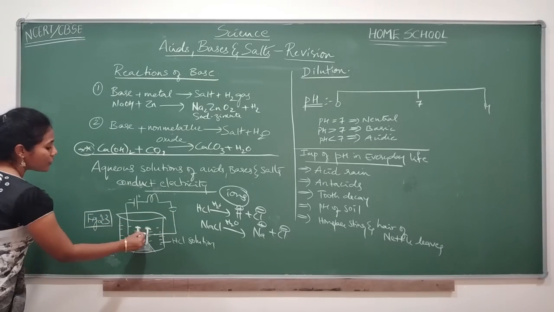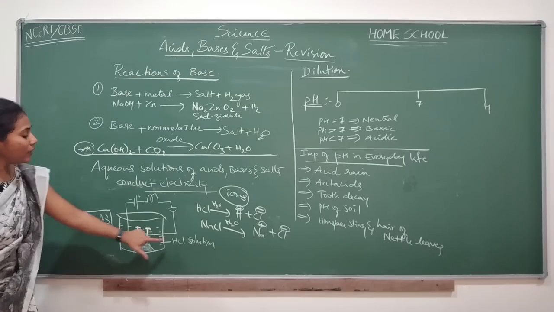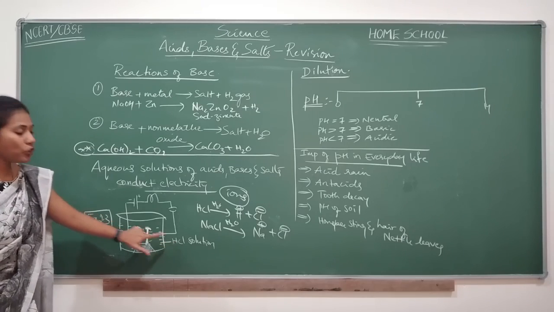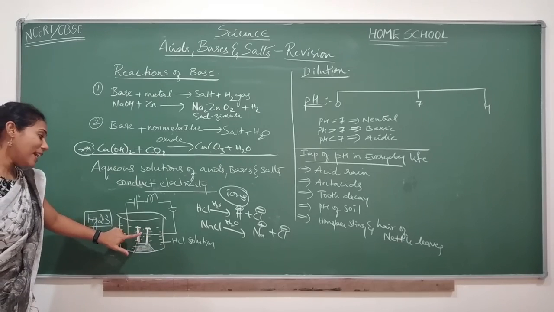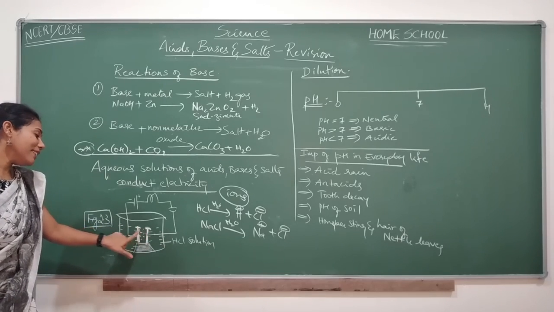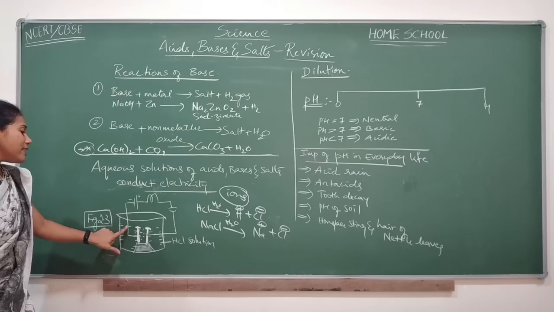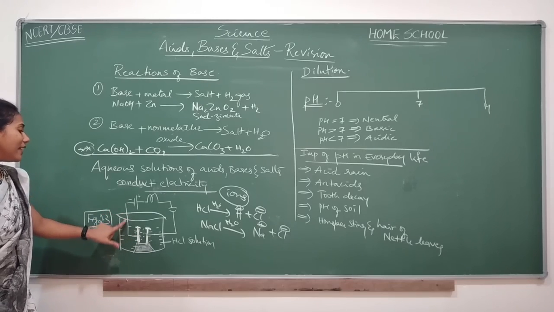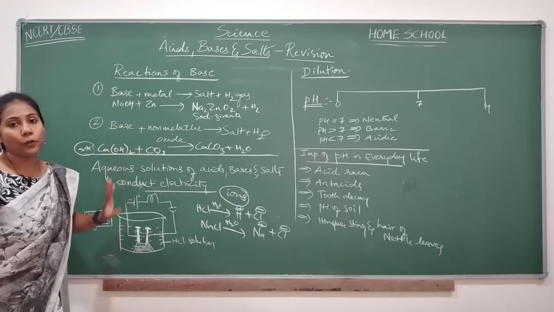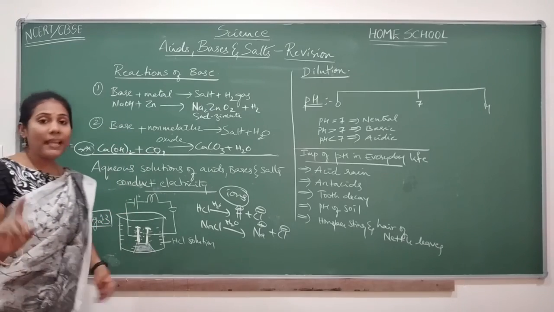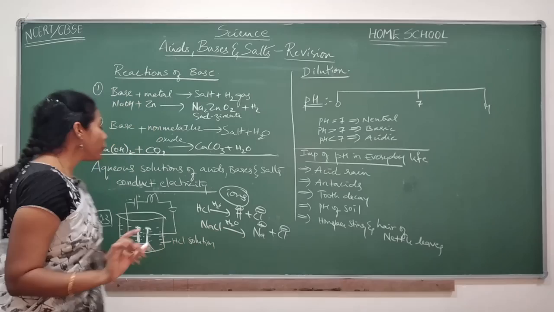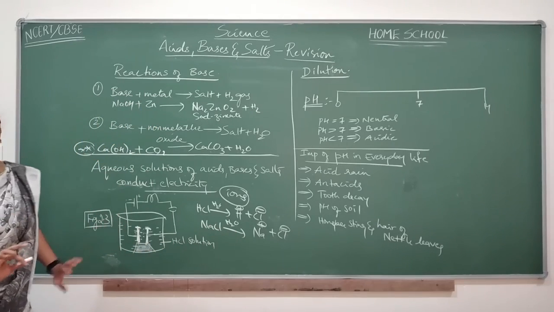The HCl solution contains lots of H plus ions and Cl minus ions, so they carry electricity from one iron nail to another, and the bulb will glow. So this is figure 2.3, which can be asked in the board examination. Do practice this figure properly.